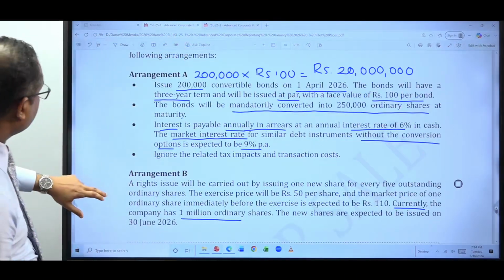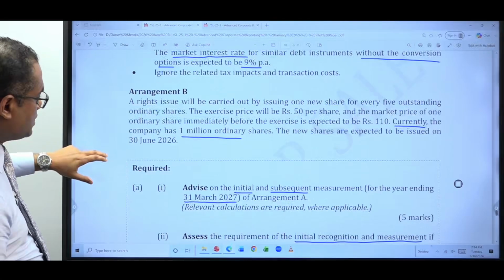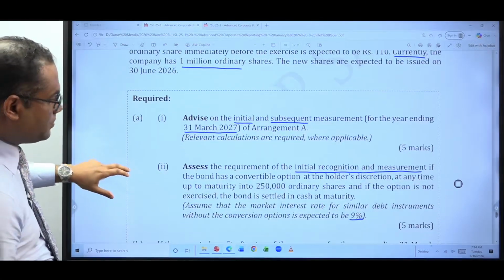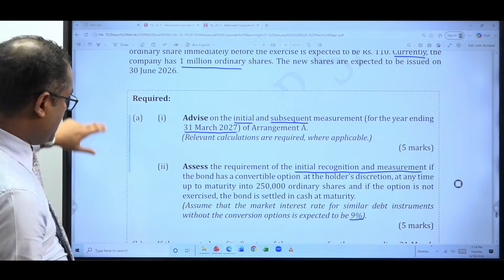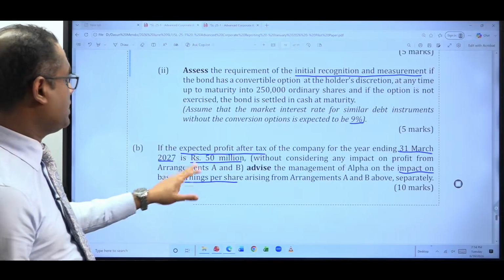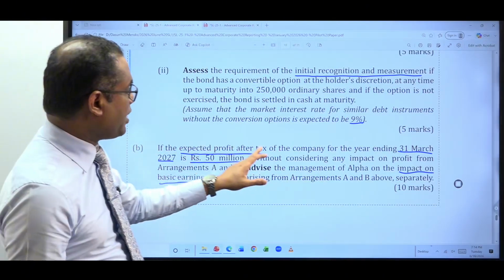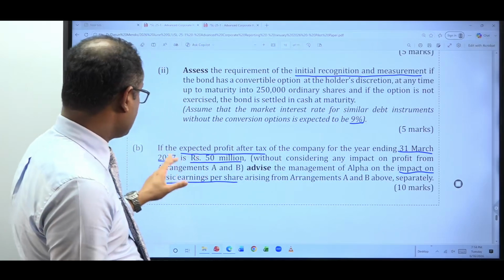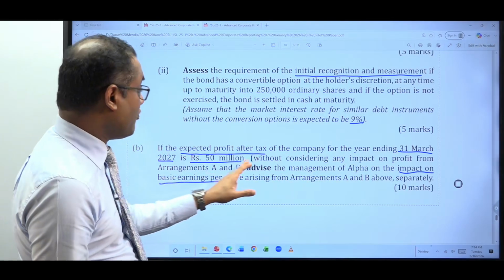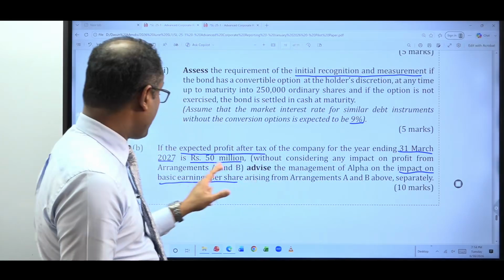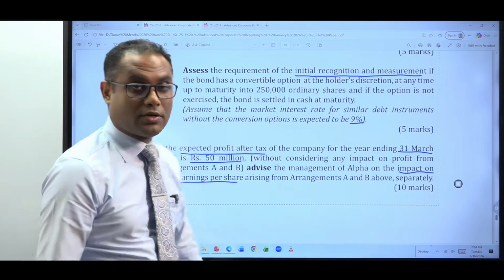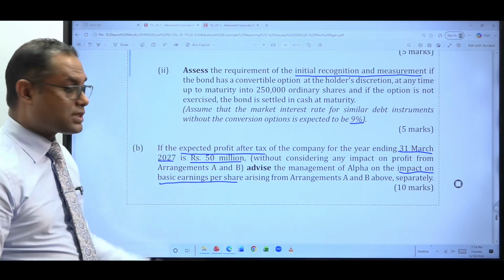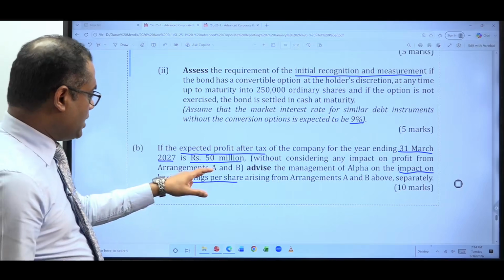If you read the question, part B, it says expected profit after tax of the company for the year ended 31st March 2027 is 50 million without considering any impact on profit from arrangement A or B. Now, we are discussing arrangement A.